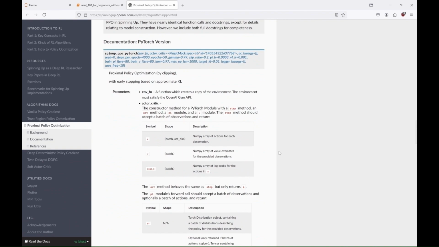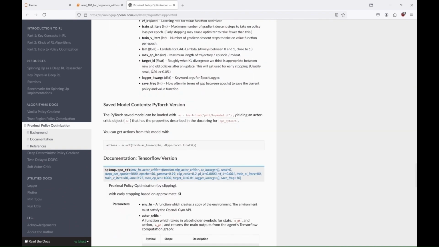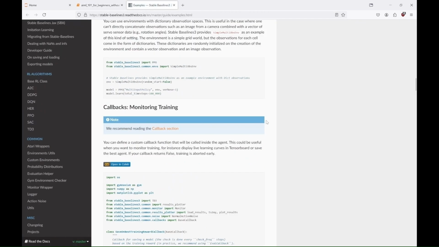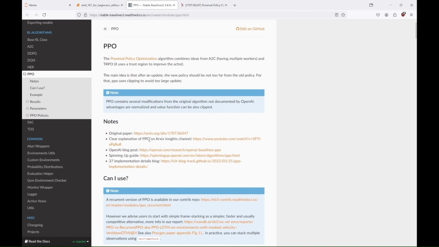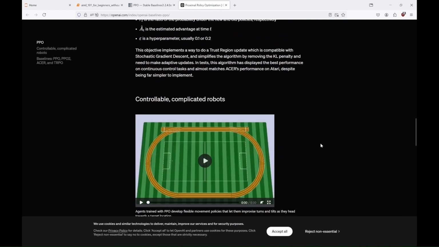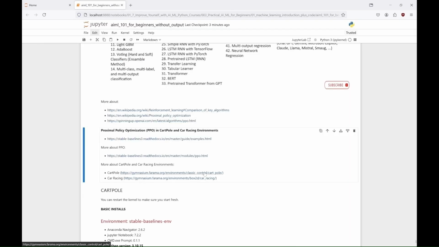PPO is simpler and more efficient than an earlier algorithm called Trust Region Policy Optimization, TRPO, which had a more complex process to ensure stability. If you want, you can read more about it for a deeper understanding. However, for the purpose of this tutorial, all you need to know is that you can easily use it with Stable Baselines. So let's see how to use PPO with Stable Baselines, starting with the classic cart pole task, and then moving on to the car racing environment.